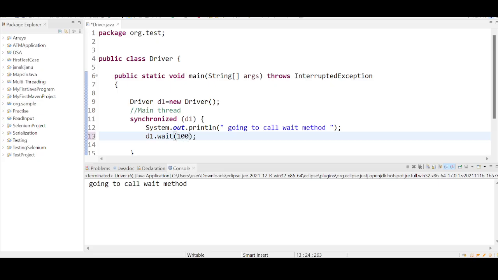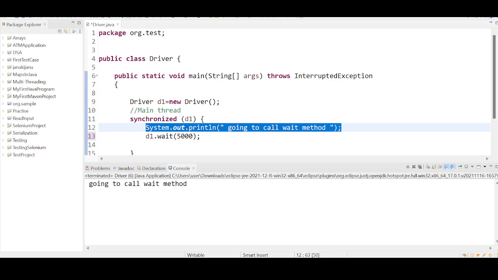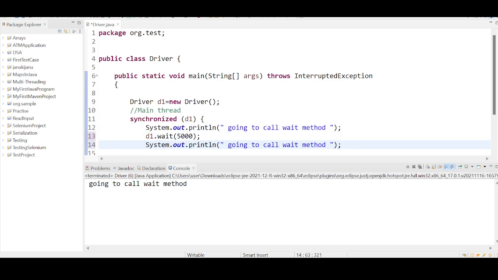You can wait up to 1 second or up to 5 seconds. If you're not getting any notification, you can resume your work. Then the main thread is resuming the work.